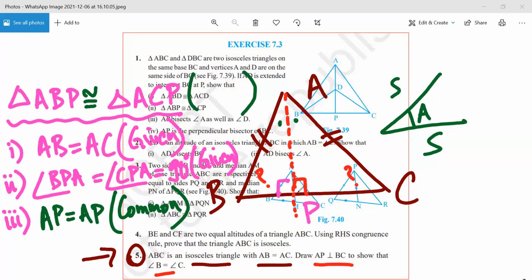See, in most cases wherever you see a right angle, you will find RHS to be working. Mr. Sarthak, any doubt? No, sir.